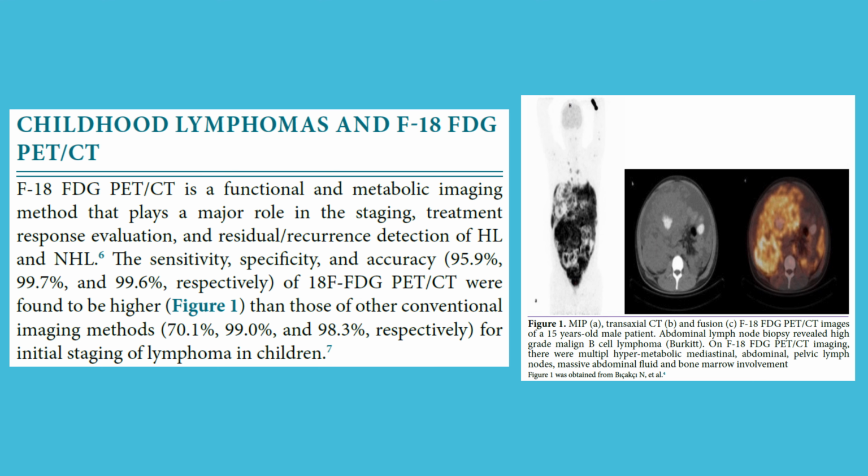The sensitivity, specificity, and accuracy, 95.9%, 99.7%, and 99.6%, respectively, of 18F-FDG PET/CT were found to be higher than those of other conventional imaging methods, 70.1%, 99%, and 98.3%, respectively, for initial staging of lymphoma in children.